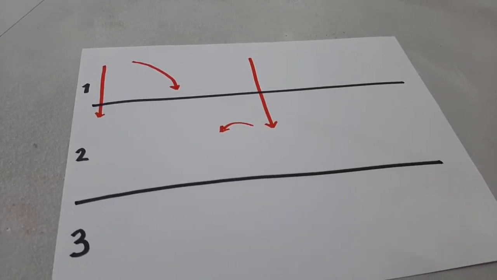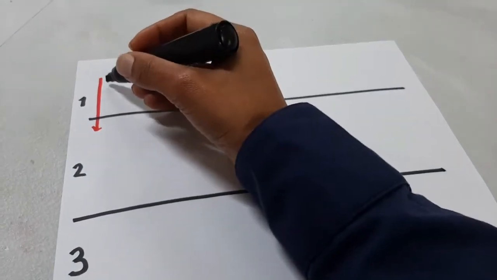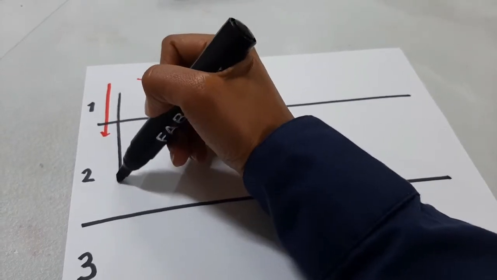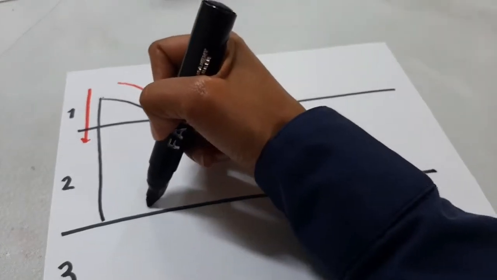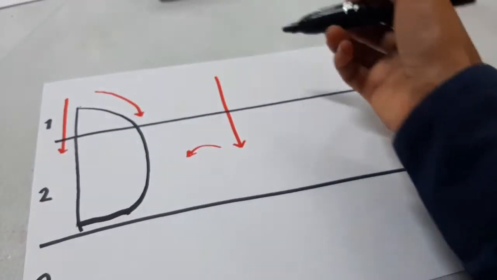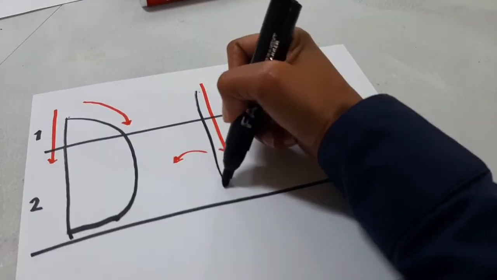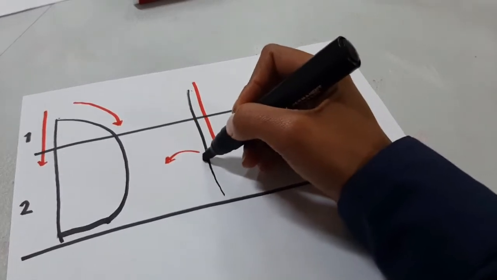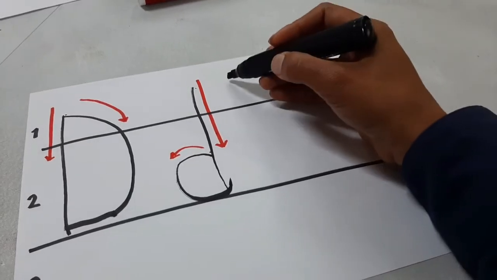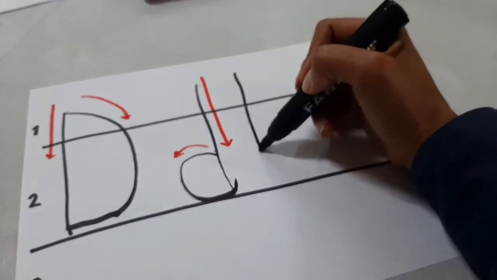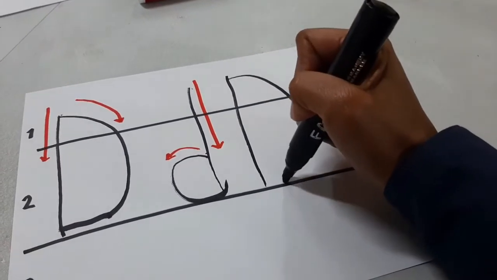Okay, so we're going to practice writing the letter D, but we're going to begin with a capital D. So let's go here. We're going to start at the top and draw a line coming down, and then we're going to connect them, go around, up. There you go. Now the small d, we're going to go down on this line, come down, down, down, down, down, and then we're going to draw a circle going around. So let's try that one more time. Capital D, we start all the way on line number 1, come down. We're going to come around, and there's our capital D.